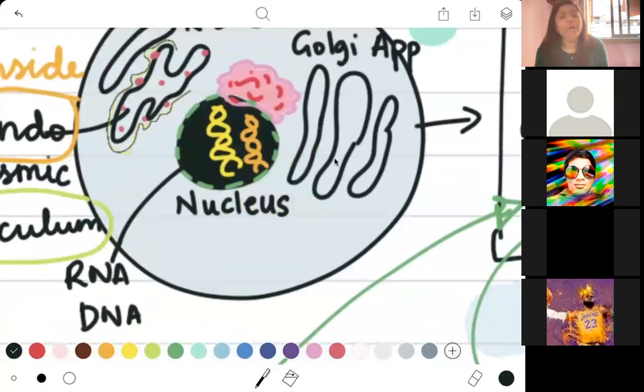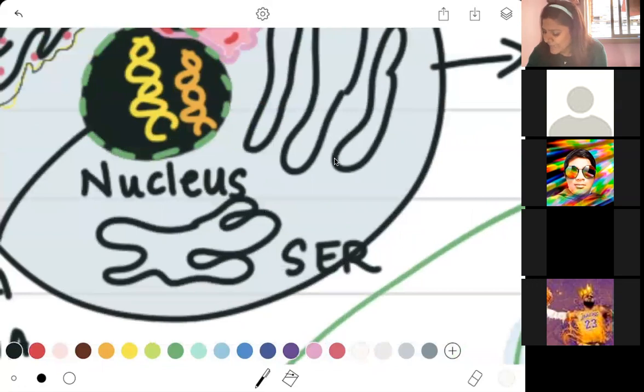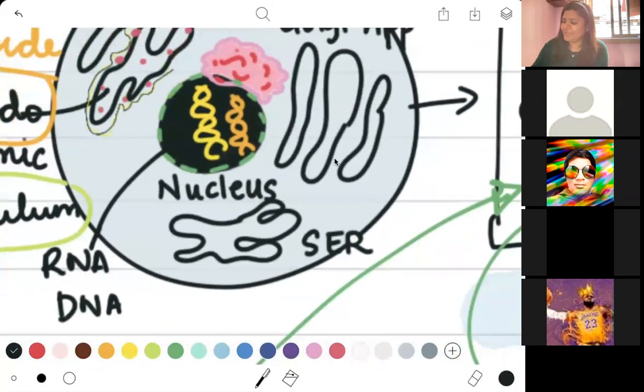If it is not associated with ribosomes, then we call it smooth endoplasmic reticulum. And I think it's just self-explanatory why smooth endoplasmic reticulum. Anyone who did not get why we call this smooth endoplasmic reticulum? All understood? If it is not associated with the ribosomes, its external surface is not bumpy. Not bumpy equals smooth. That is why smooth endoplasmic reticulum.